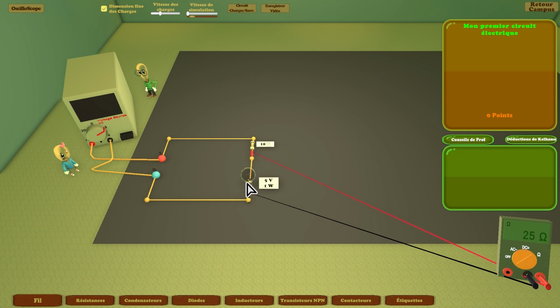To finish, if we want to remove the red and black bands, we just have to click on each with the left mouse and then right click.